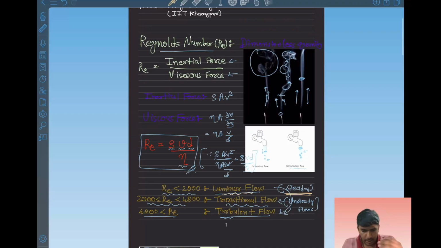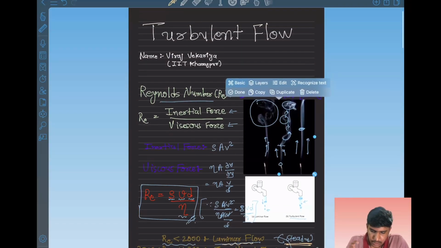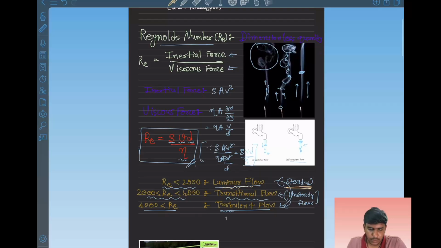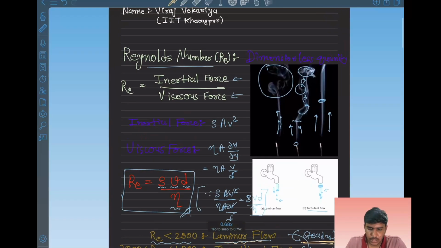Let's have a small revision. We first studied the difference between steady and unsteady flow based on the example of agarbatti and the incense stick of smoke and the tap water. Then we moved to dimensionless quantities.